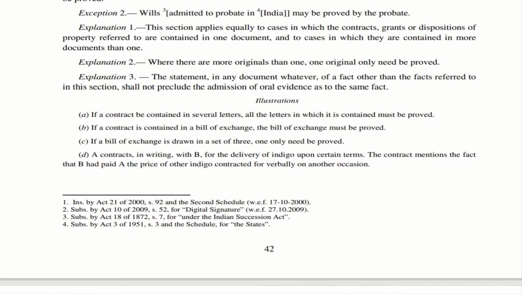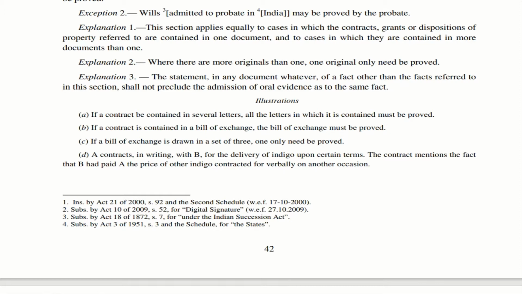Let us move to those illustrations. If there is a contract, imagine I am sending a letter to someone else saying that today I am going to buy so and so product from you. The next day I am sending another letter saying that I am going to buy the said product for this amount of rupees. On the third day I am sending another letter saying that these are the conditions which you should comply before sending those goods to me.